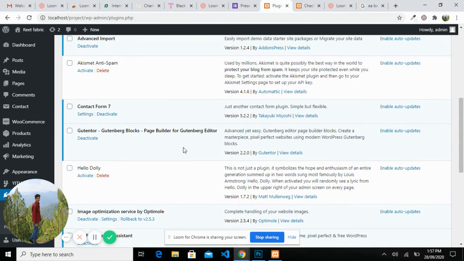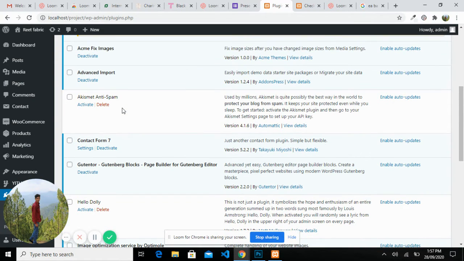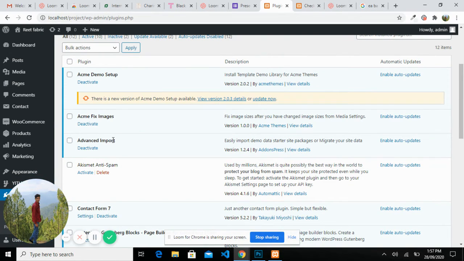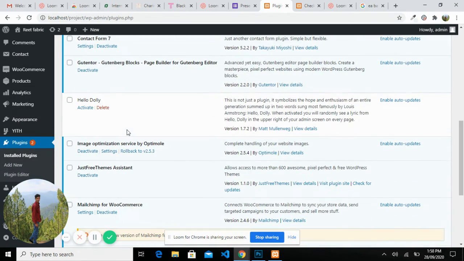Gutenberg is the page builder, and there is a contact form plugin for customers to contact us if they have any complaint. Advanced Import and Acme Demo Setup are for importing the demo. The products you saw on the website were imported by Acme Demo Setup and Advanced Import.